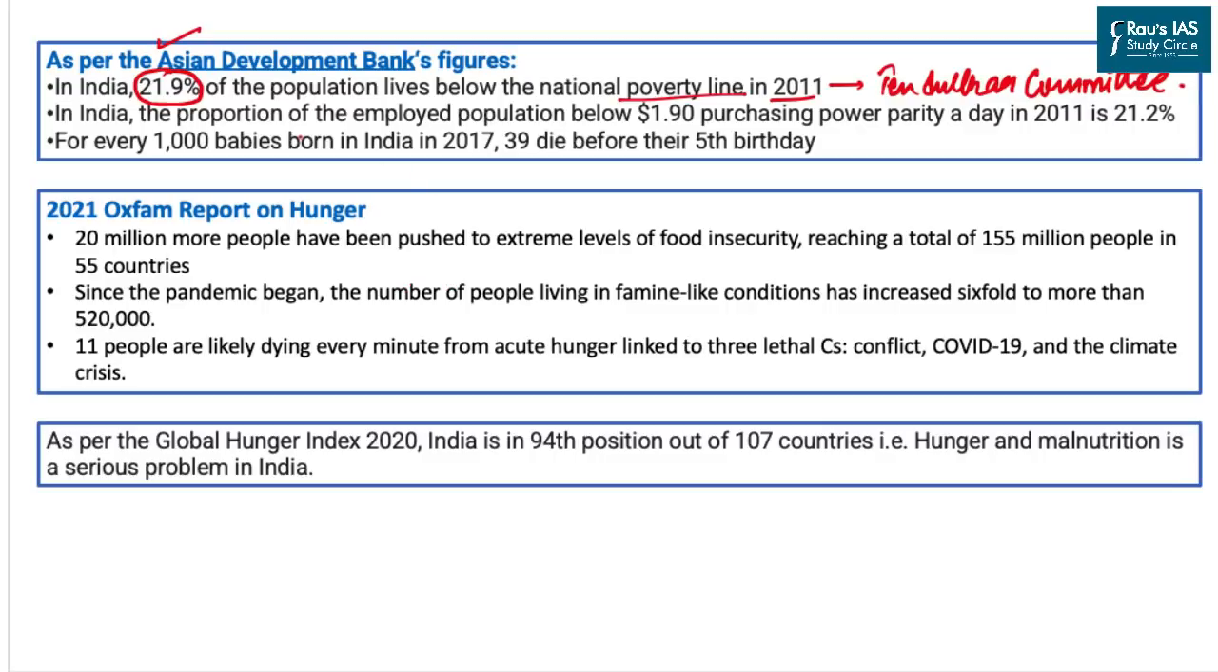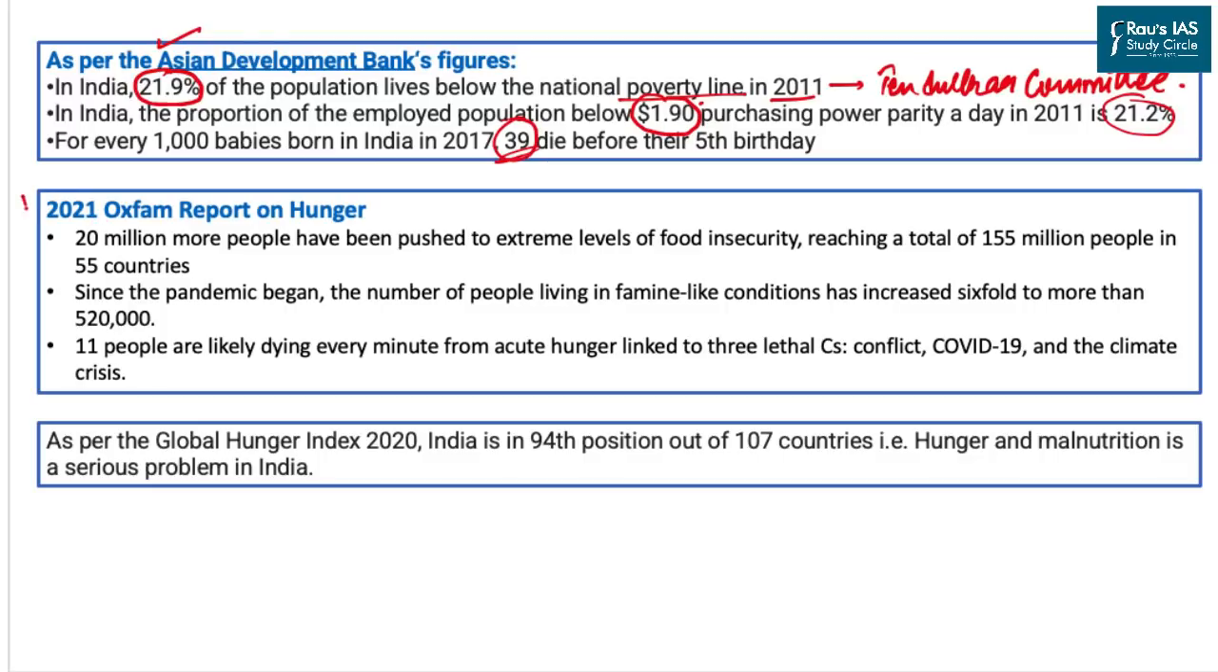Similarly, the bank says that the proportion of people who are employed and earning less than $1.9, which is also the poverty line according to international agencies, is 21.2%. So, as high as 21.2% of people in the country are earning less than $1.9 a day. Similarly, as far as child mortality and infant mortality are concerned, the data says that it is at 39.